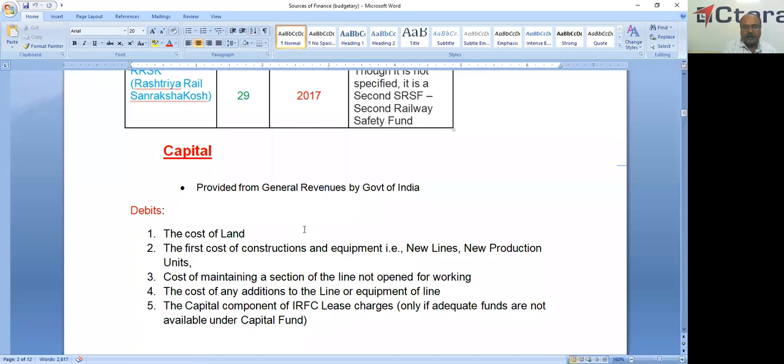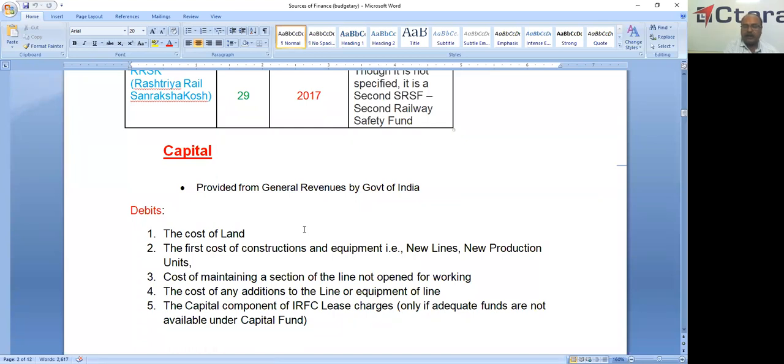Now we'll check the capital. What are the outgoings from this fund? The cost of land, that is important, we charge only to capital. And the first cost of construction and equipment, that is new lines or new production units, or machinery, plant and machinery. And the cost of maintaining a section of the line not opened for working.